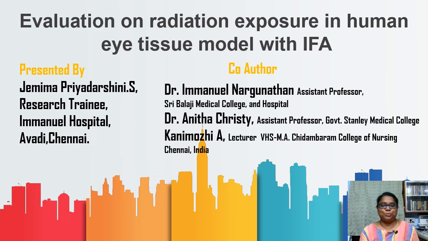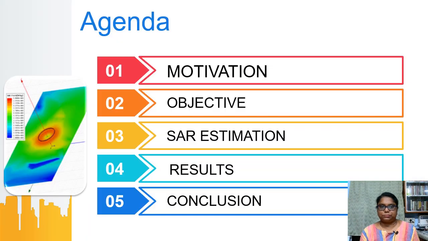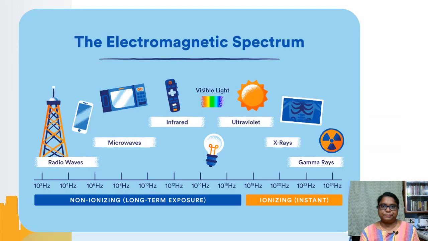I'm here to present my paper ID 130, Evaluation on Radiation Exposure in Human Eye Tissue Model with Inverted F Antenna. Myself, Jemima Priyadarshini, Research Trainee, Emmanuel Hospital, Avadi, Chennai. My co-authors are Dr. Emmanuel Nargunathan, Dr. Anita Christie, and Kanimuriye. The agenda for today's presentation includes motivation, objective, SAR estimation, results, and conclusion.